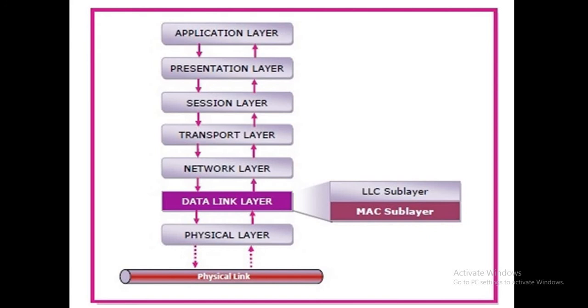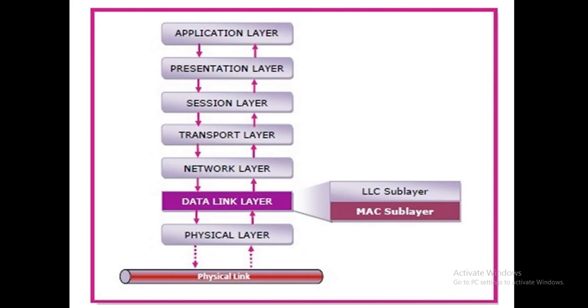The MAC sublayer also has different types of fields in it, such as control field, destination address field, source address field, data field, and CRC field, that is cyclic redundancy check field.